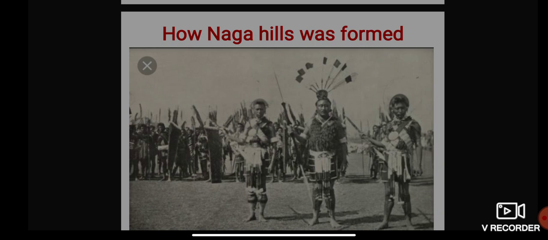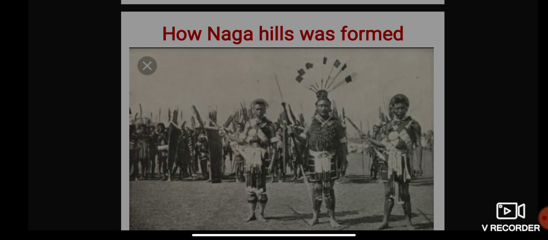The British considered this battle, the Battle of Khonoma, as the severest fighting ever known on these hills. General Nation gathered whatever support and strength was available to the British from various areas for this final attack on Khonoma. It was a severe battle between the people of Khonoma and the British. He fought this bloody battle with a force of 3,000 soldiers, cannons, and the best British weapons to capture a village of 500 houses.